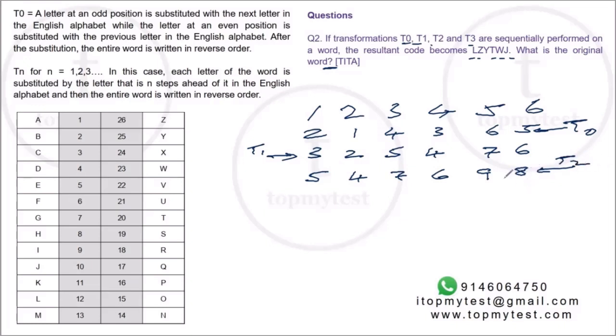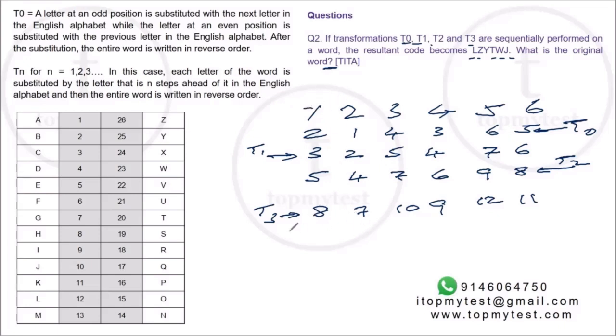And T3 will increase by 3. So 11, 12, plus 3 will be 9, 10, 4 will become 7, and 5 will become 8, and you'll read it from here. So after T3 you'll read it from here. So let's see what the transformation has been.